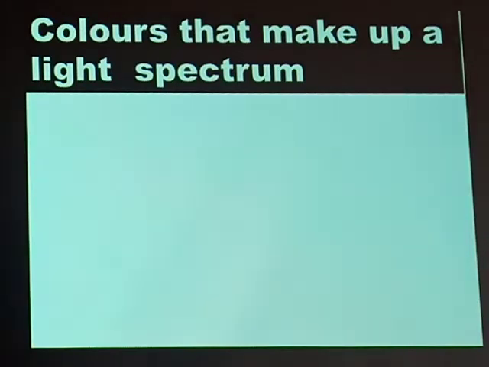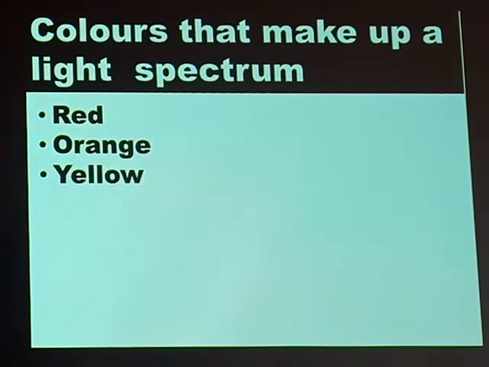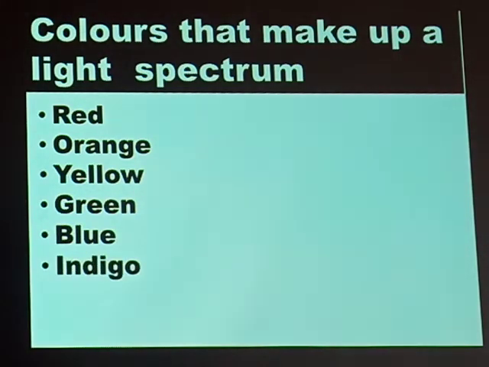Yes, some of you already know these colors, but remember that not all colors make up a light spectrum. We have specific colors of white light that make up a light spectrum. One of those colors is red. The other is orange. Another one is yellow. The other is green. We have blue. We also have another color of a light spectrum that we call indigo. And lastly, we have a color that we call violet.